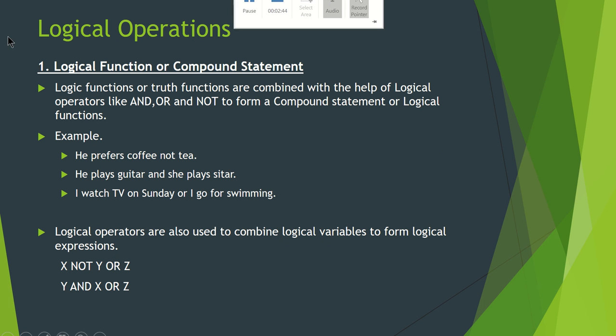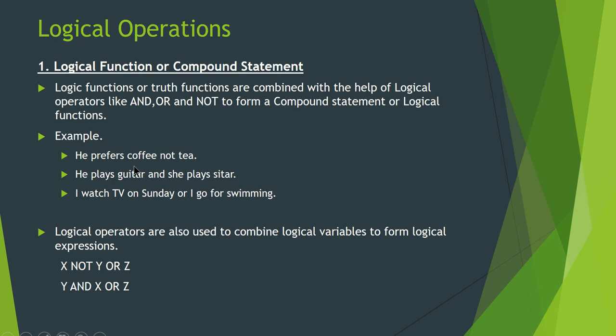So the next topic is logical operations. Before that, we have to understand what a logical function or compound statement is. Logic functions or truth functions are combined with the help of logical operators. What are the logical operators? And, or, not. These operators combine logical statements, for example: he prefers tea, he prefers coffee, not tea. The statement he prefers coffee can be true or false, and you can apply it to yourself.